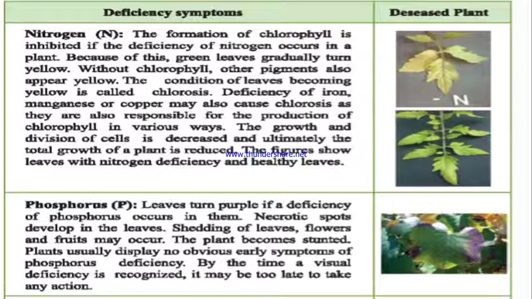Next, phosphorus. In case there is any deficiency of phosphorus, leaves turn purple. So P for phosphorus, P for purple. You can remember it like that. If leaves turn purple, we can also find some necrotic spots developing on the leaves. And we also see some shedding of leaves, flowers, and fruit. So this will be a very visual deficiency, and it will be easier to recognize which nutrient is absent.